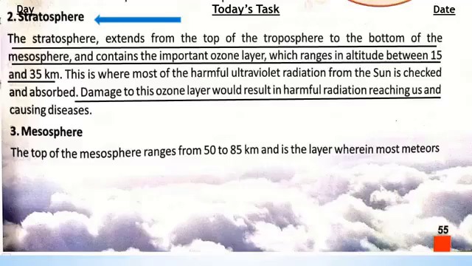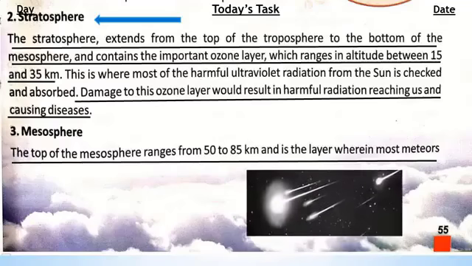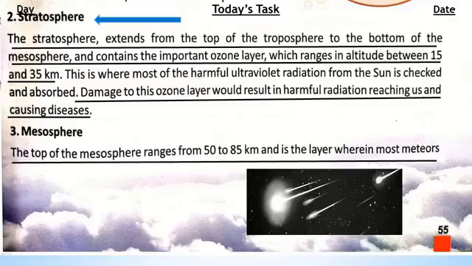Damage to this ozone layer would result in harmful radiations reaching us and causing disease. It means the ozone layer absorbs the harmful UV rays from the sun. And mostly the aeroplanes are found in the stratosphere. Next, we have the third layer, that is mesosphere. The top of the mesosphere ranges from 50 to 85 kilometers and is the layer wherein most of the meteors are found. You can see these are shooting stars, and they are found in the mesosphere.